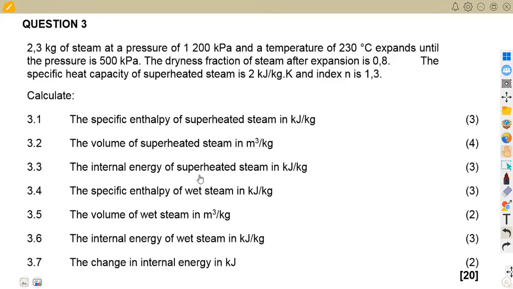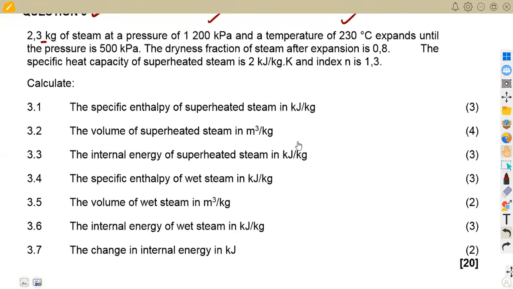So we're not going to waste much time. Let's quickly rush through the question and see what we are given. On question number 3, we're given 2,3 kgs, take note, of steam at a pressure of 1,200 kilopascal and temperature, expands until the pressure is. So these are inlet values at the beginning of this part.